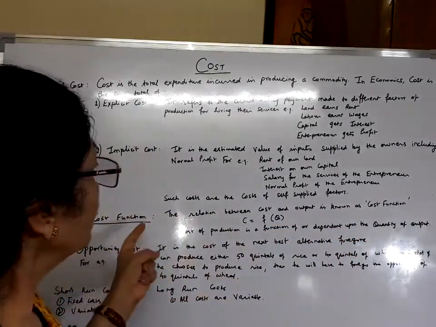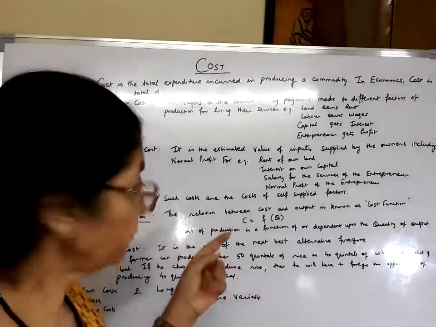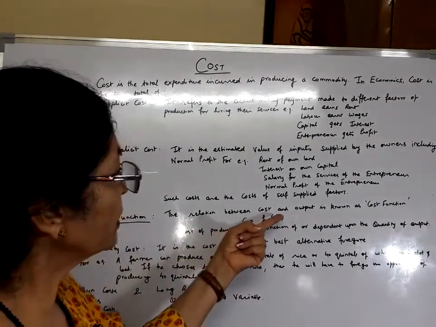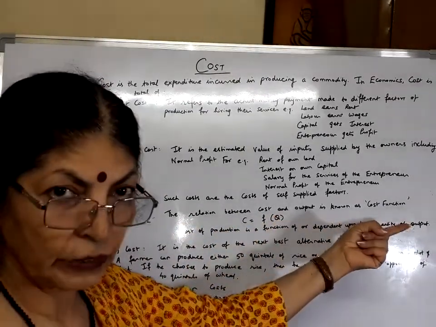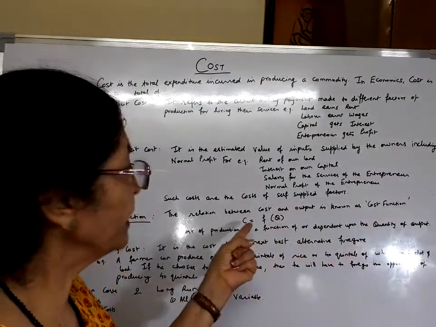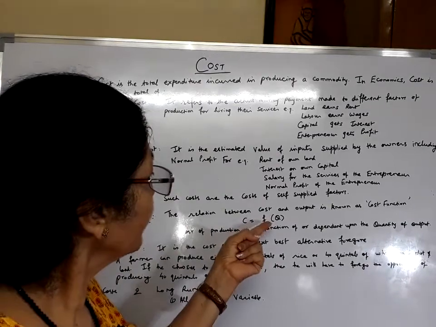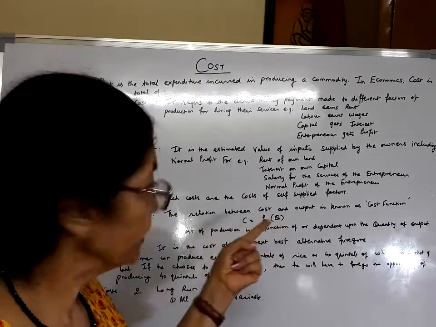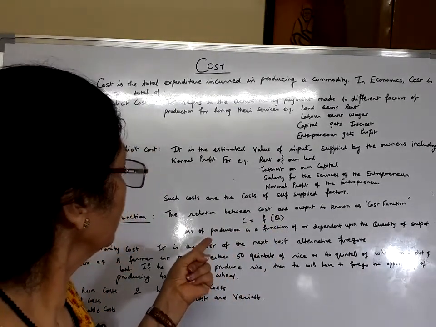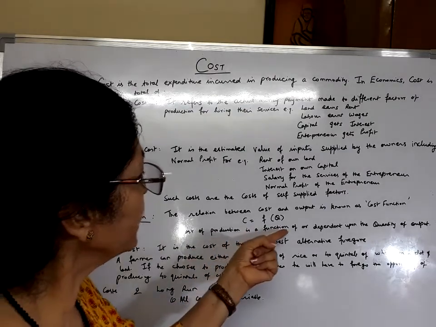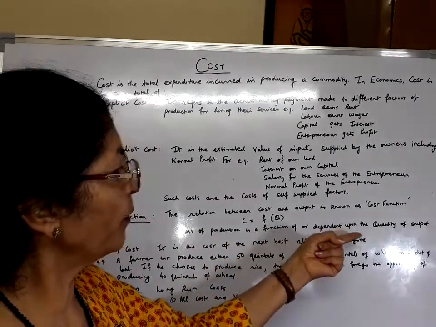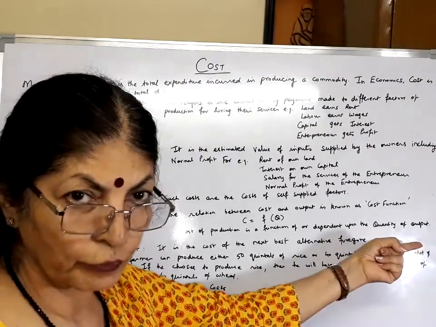Now let us come to what is cost of production. The relation between cost and output is known as cost function, and it is given by this equation. C is a function of Q. C stands for cost. The cost of production is a function of, or dependent upon, the quantity of output.